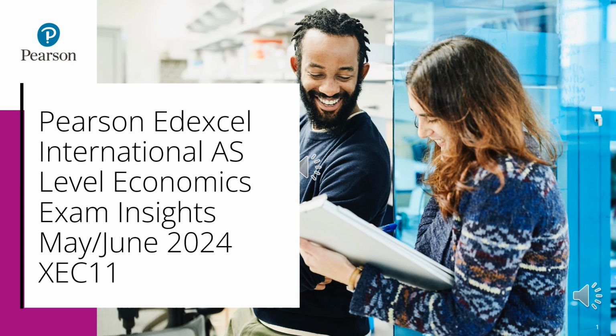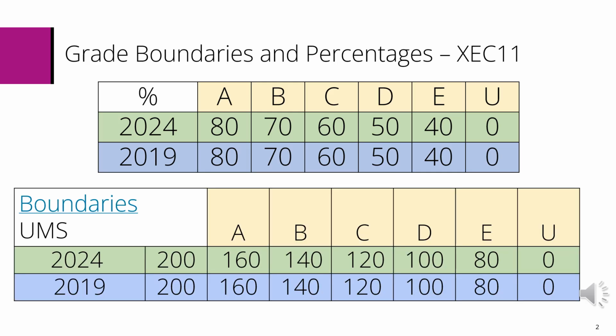from the examiner's report. Firstly, let's look at the grade boundaries and the marks needed to achieve each grade for the International AS Level Economics in summer 2024. To contrast student performance, we'll compare the summer 2024 series with the summer 2019 series. 2019, if you remember, was the first sitting of this paper. As you can see from the first table, there has been no change from the 2019 grade boundary percentages to the 2024 grade boundaries. Student performance has returned to pre-pandemic levels.